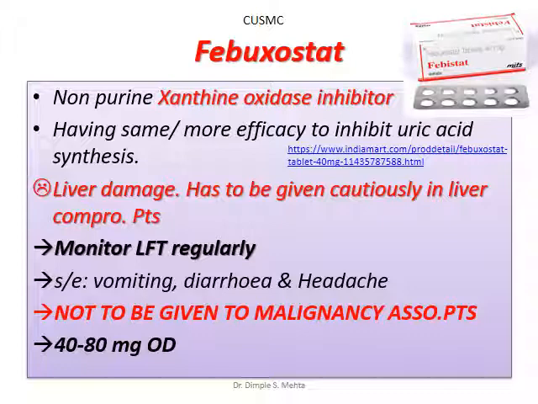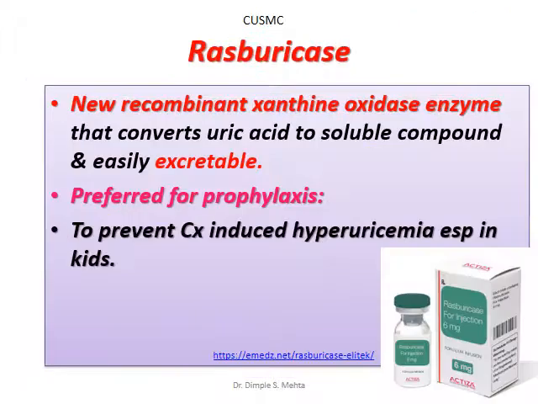It can be given in a dose of 40 to 80 milligram once a day. Rasburicase is a newer drug, a recombinant xanthine oxidase enzyme. It is itself an enzyme that converts uric acid to a soluble compound which is easily excretable.